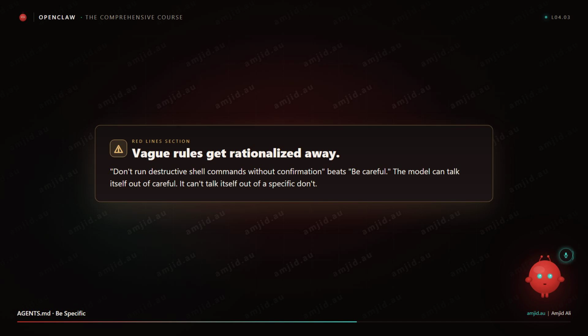Number 4: Group chat etiquette. How does the agent behave in group chats? Participate, do not dominate. Only respond when @mentioned, unless require mention is off for the group. Match brevity to the channel. Number 5: Heartbeat protocol. A pointer to heartbeat.md. Reply with the literal text heartbeat OK if nothing needs attention. That is AGENTS.md. The whole file should fit in maybe 1000 to 1500 words, not more.